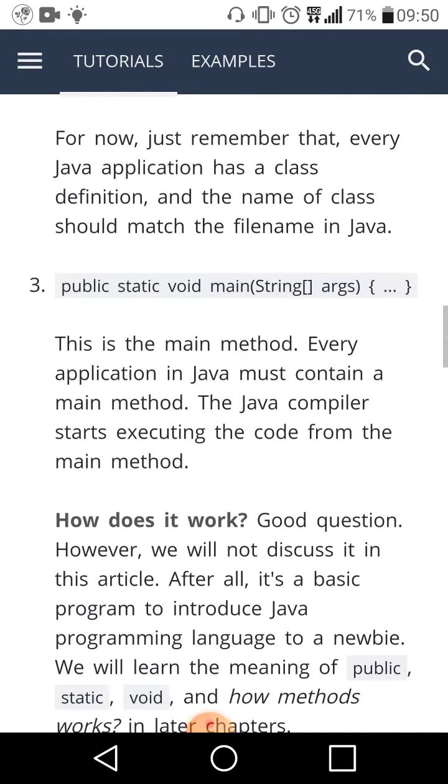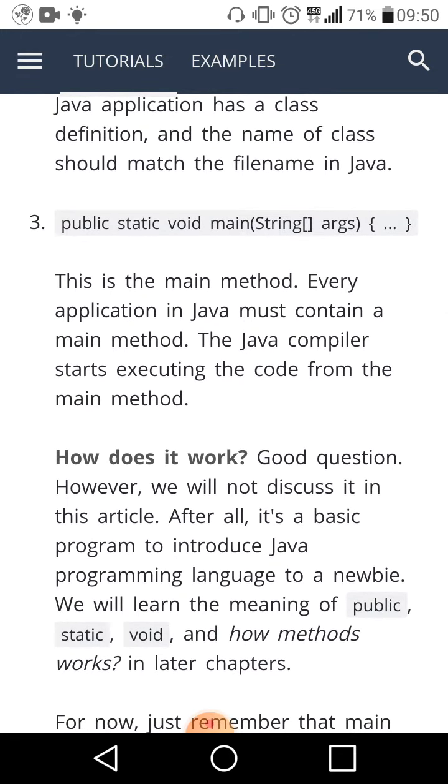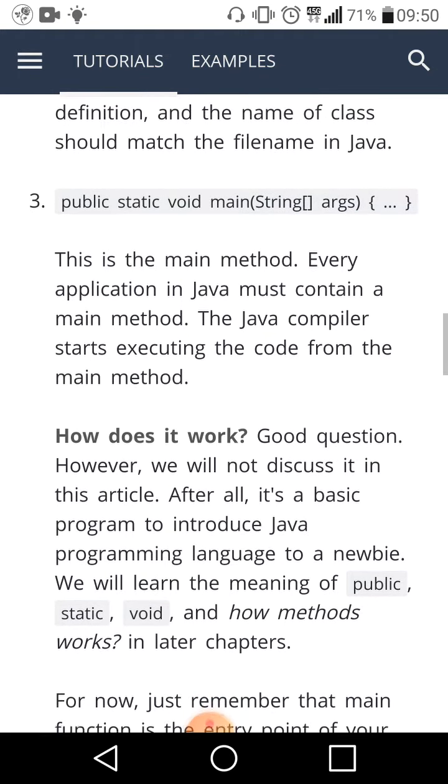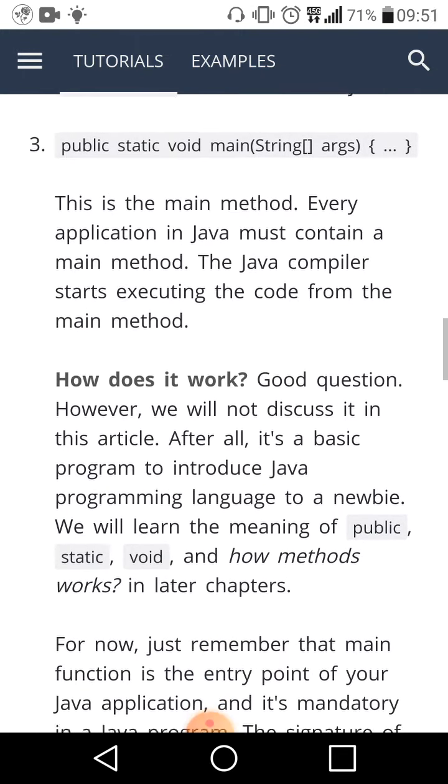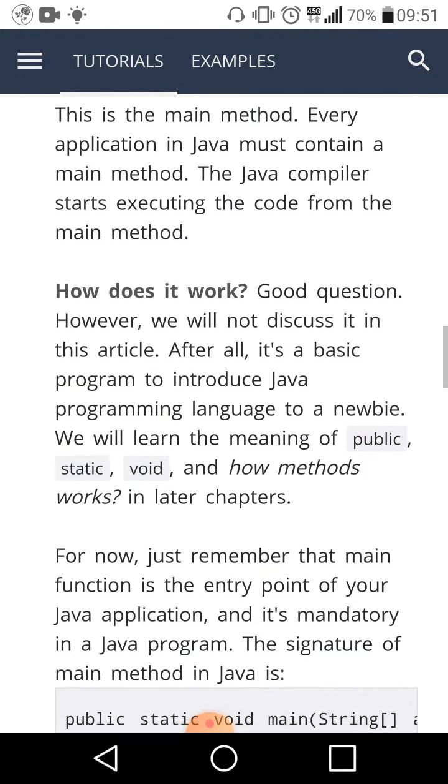public static void main(String[] args). This is the main method. Every application in Java must contain a main method. The Java compiler starts executing the code from the main method. How does it work? Good question. However, we will not discuss it in this article.